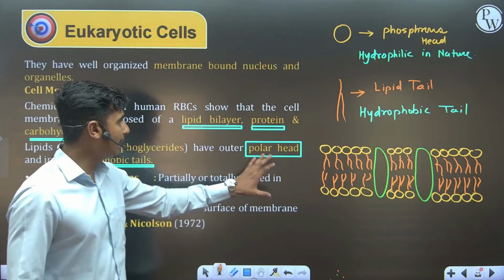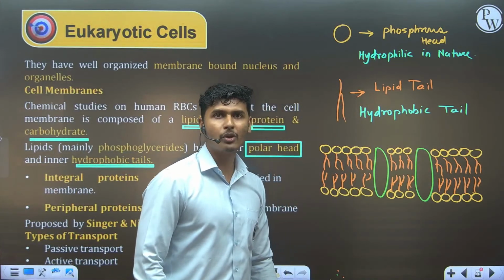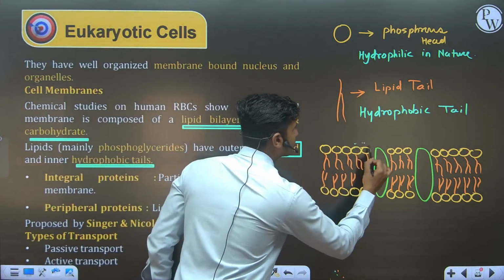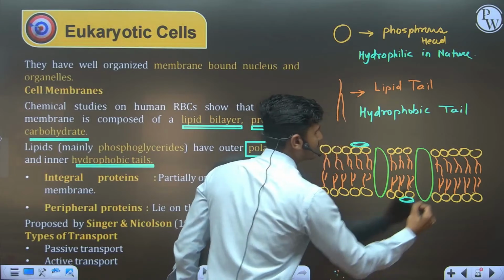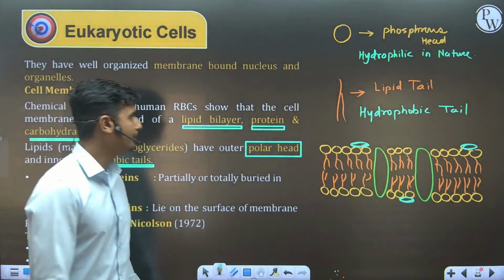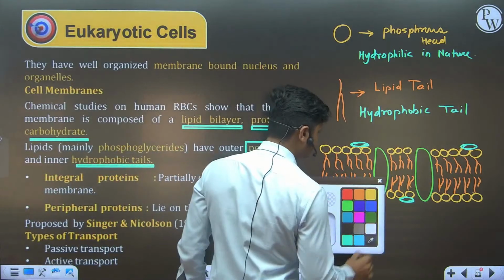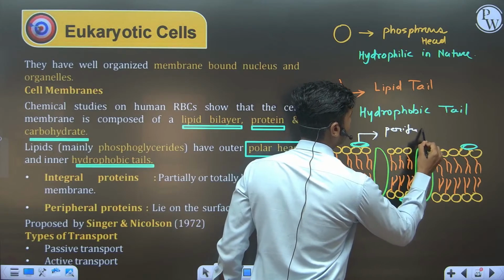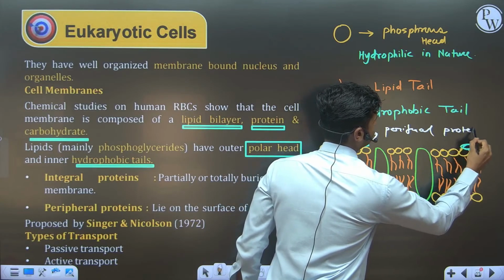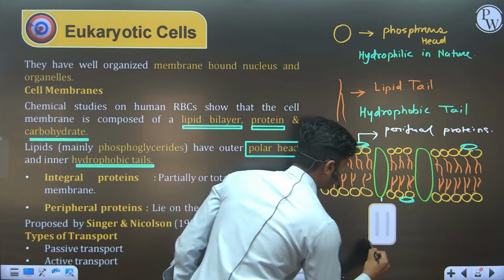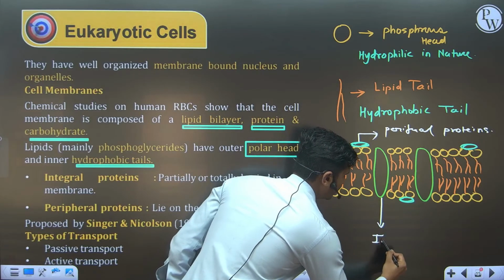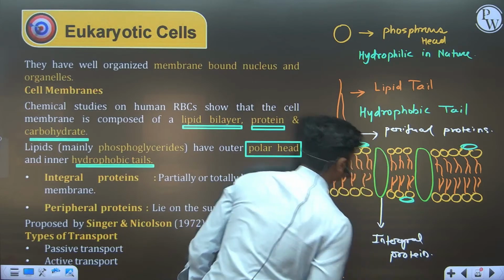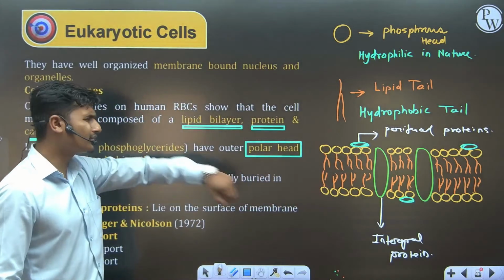Let's assume that this is the fluid mosaic model, or this is a plasma membrane, and now some proteins are situated on this point, which is known as the peripheral protein. So let's label it, that is a peripheral protein. Those are the integral proteins, and other things, carbohydrate, cholesterol, all these things are there.